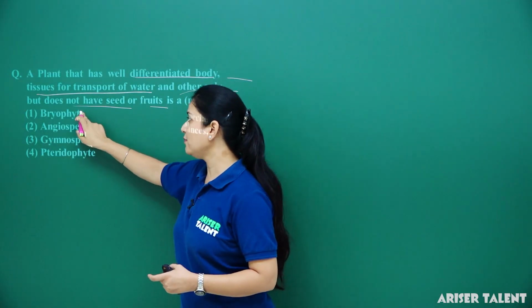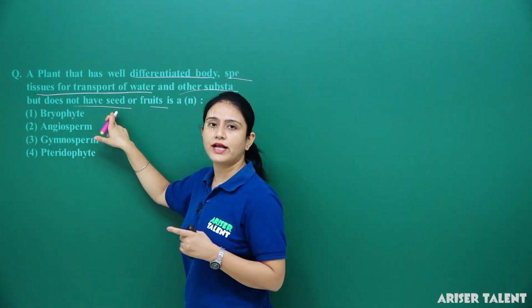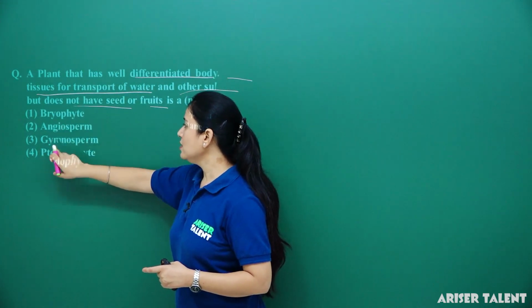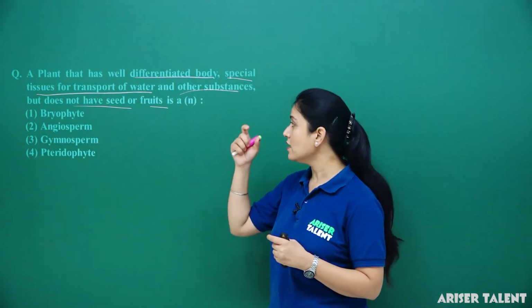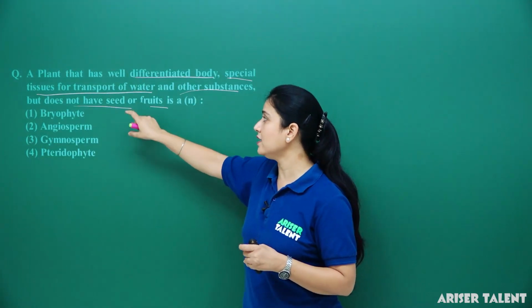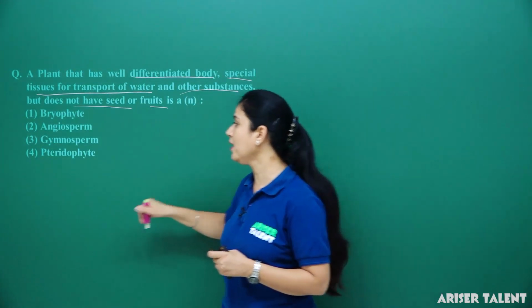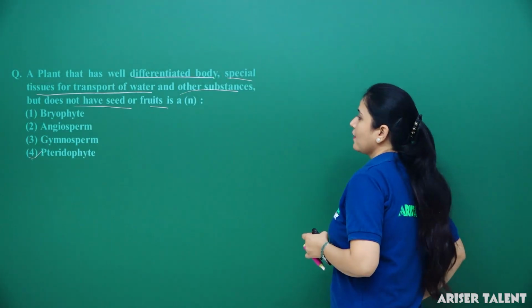So bryophytes, generally, are differentiated, but they are not categorized in the group which do not have seeds. Angiosperm, gymnosperm or pteridophyte. As here we are talking about the plant which does not have seeds, the main feature is that it does not have seed or fruit, so it would be pteridophytes. Okay. Option 4.